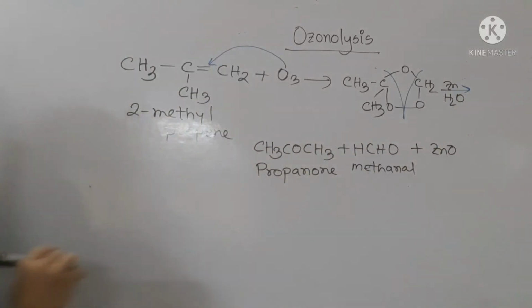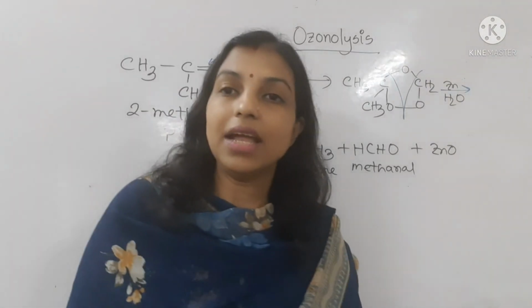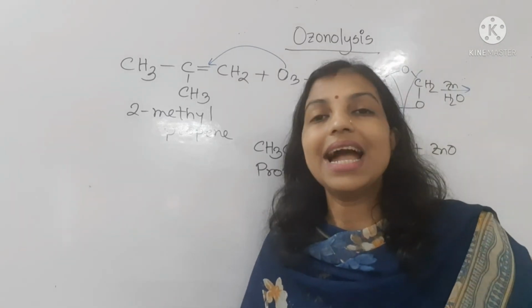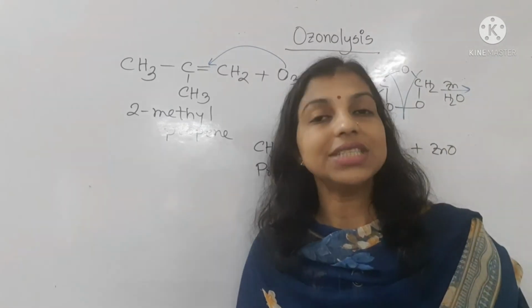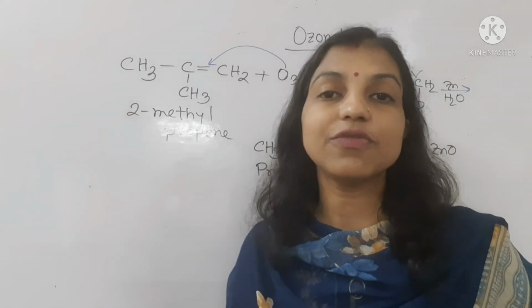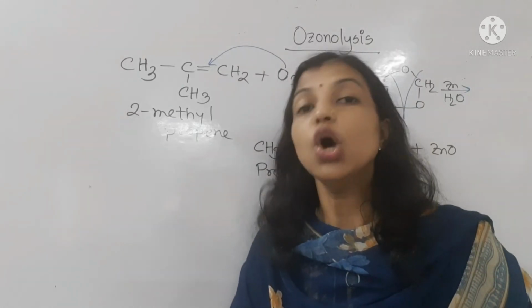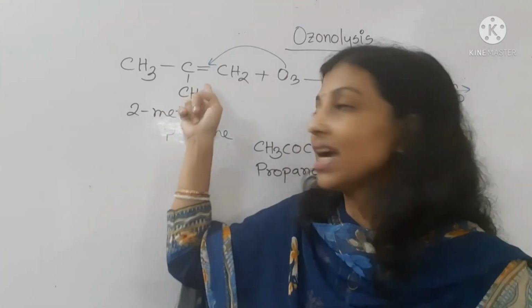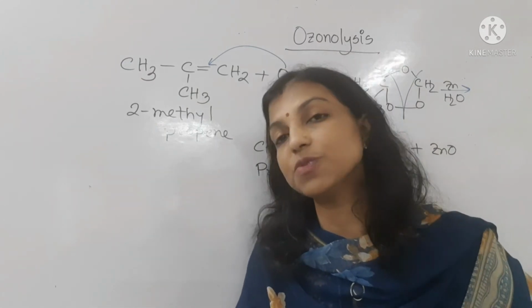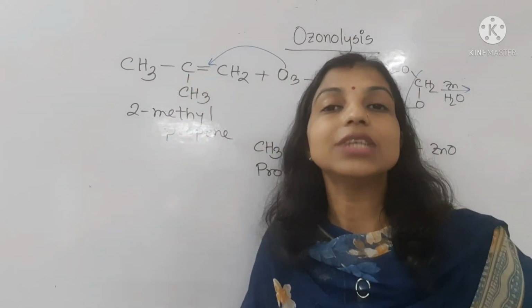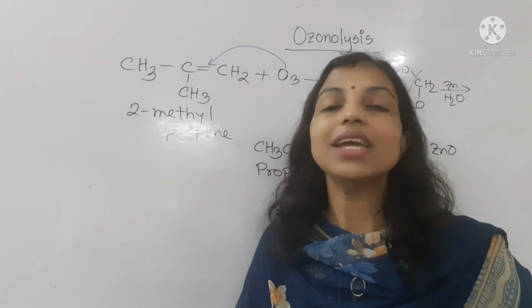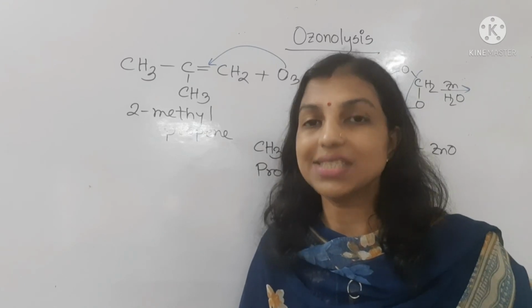So students, you have seen that when I change the alkene and take a branched alkene, then by the ozonolysis of alkene we can produce aldehyde and ketone at the same time. So this is the basic characteristic of ozonolysis: by the ozonolysis reaction we can get aldehyde from an alkene if there is no branch, but if there is a branch beside the double bond, then we get aldehyde and ketone at the same time. Okay students, so I think all of you are clear about this ozonolysis reaction.